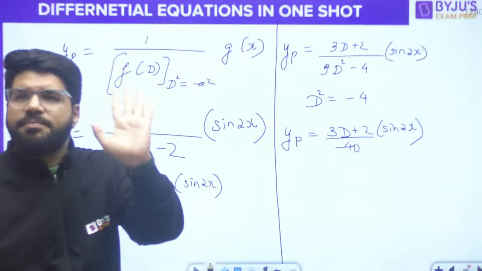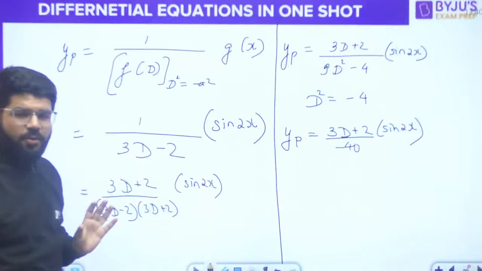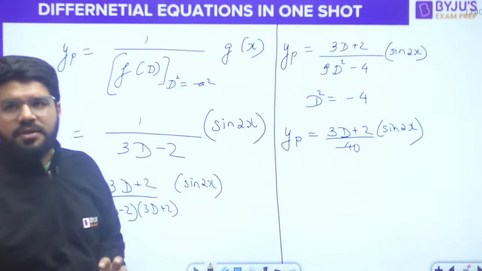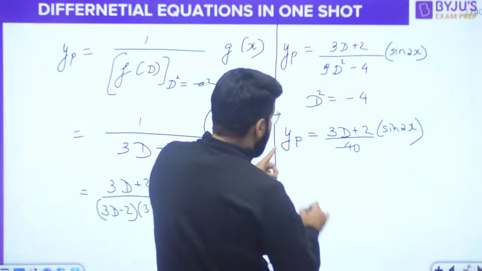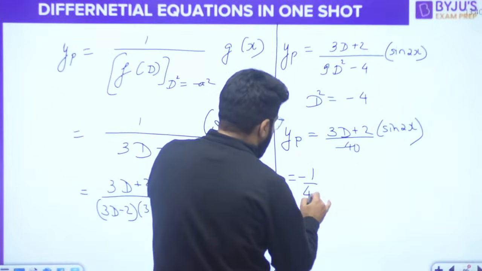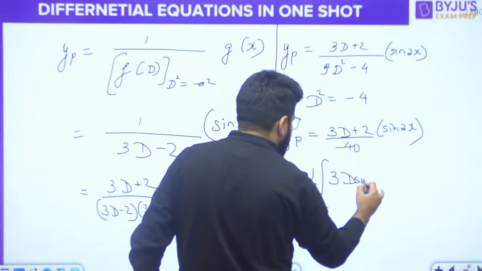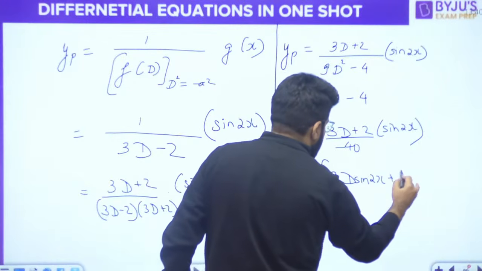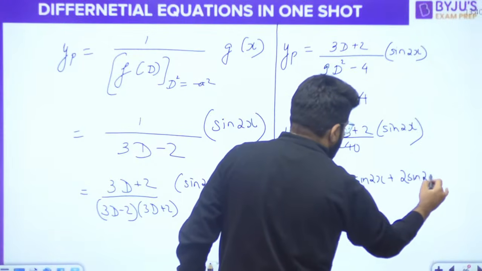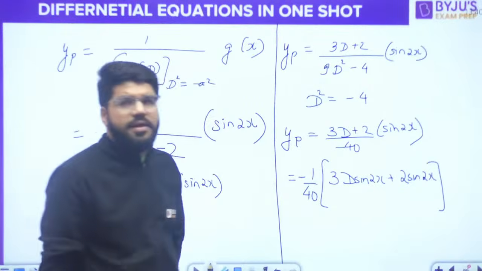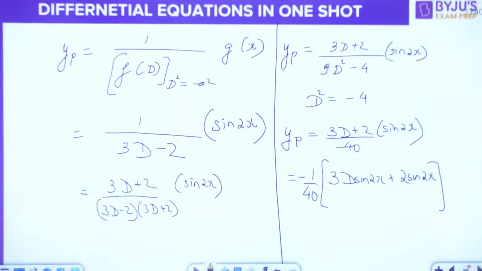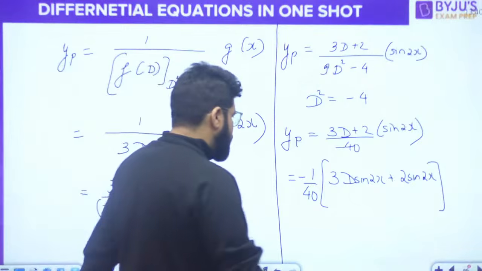D in the numerator is simple to deal with, but a single d in the denominator will make complications. Okay, now how to deal with the d in the numerator? So look, minus 1 by 40 is constant. I will write this outside. This is 3d sine 2x plus 2 sine 2x. Done?